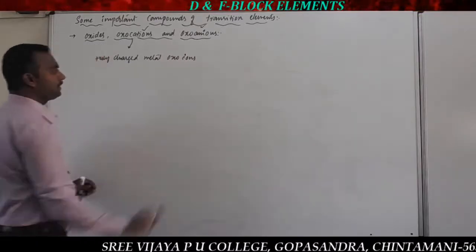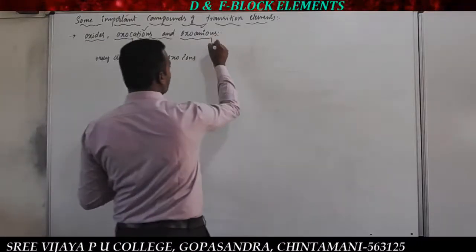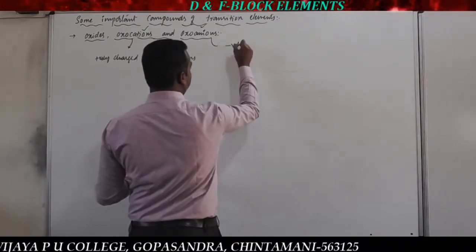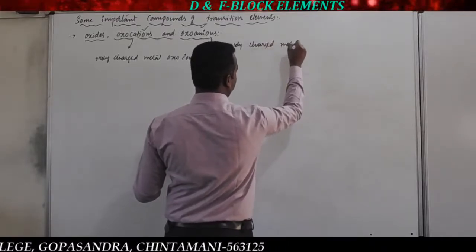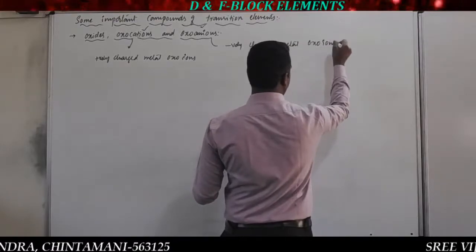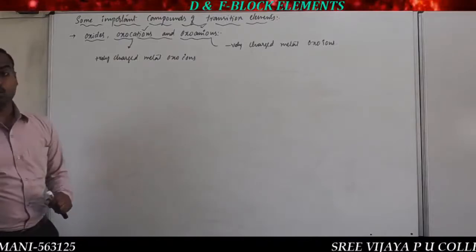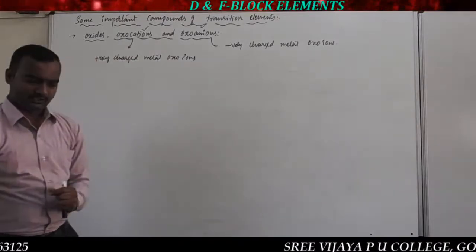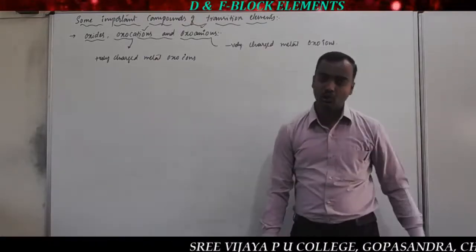Positively charged metal oxo ions are called oxocations. Oxoanions means negatively charged metal oxo ions. Negatively charged metal oxo ions are called oxoanions. Usually the d-block elements, the transition elements, are going to form oxocations as well as oxoanions.